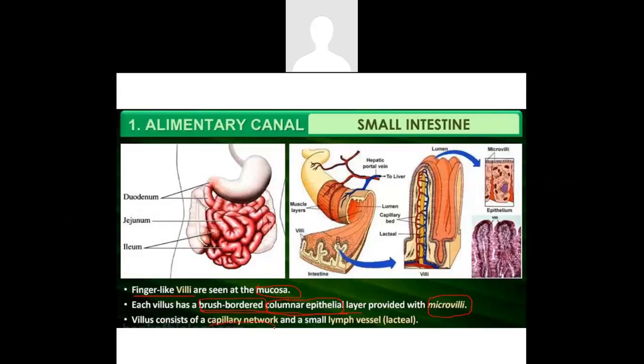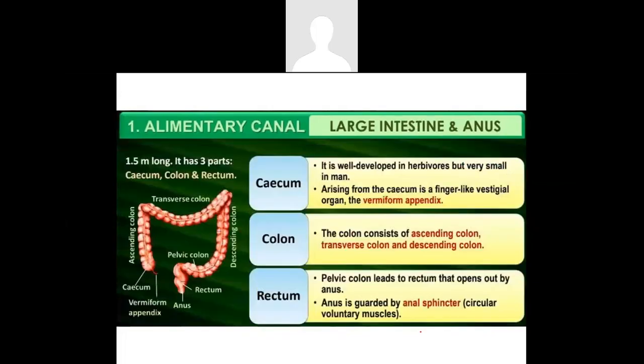So it consists of brush-bordered columnar epithelial cells, and it is provided with microvilli. This villus consists of a capillary network, which means it contains a lot of connections with arteries and veins, and also a small lymph vessel, which is also called the lacteal.